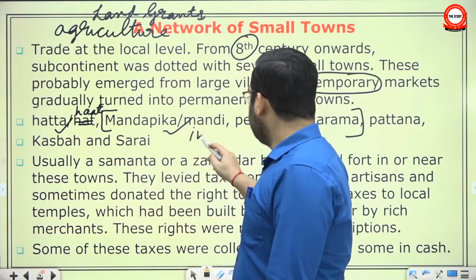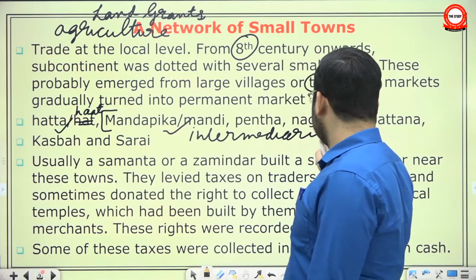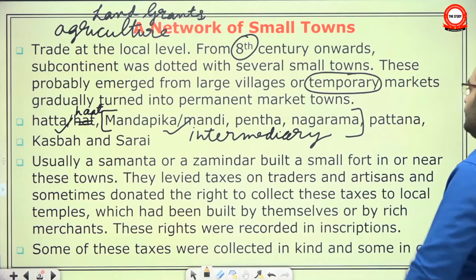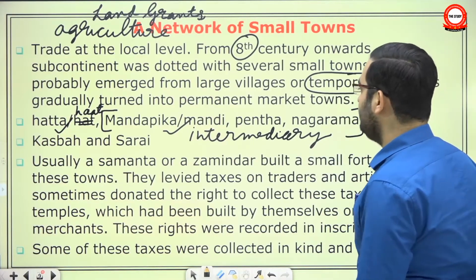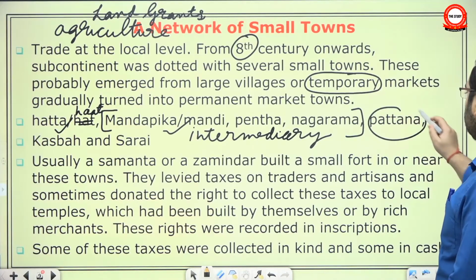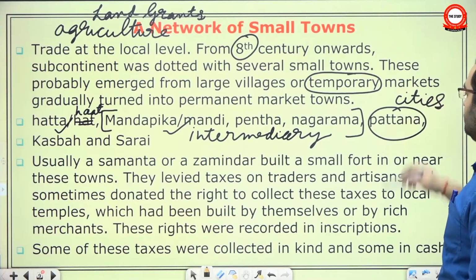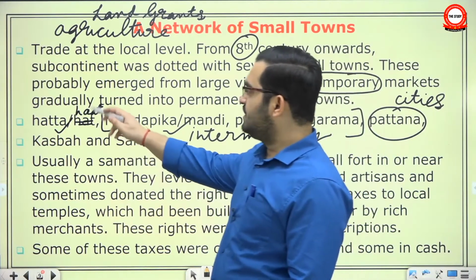Then there were intermediary markets: the Mandapika, Pentha (in the Deccan they call it Pentha), in the South they call it Nagaram, and then the large cities, especially coastal ports, Pattana.